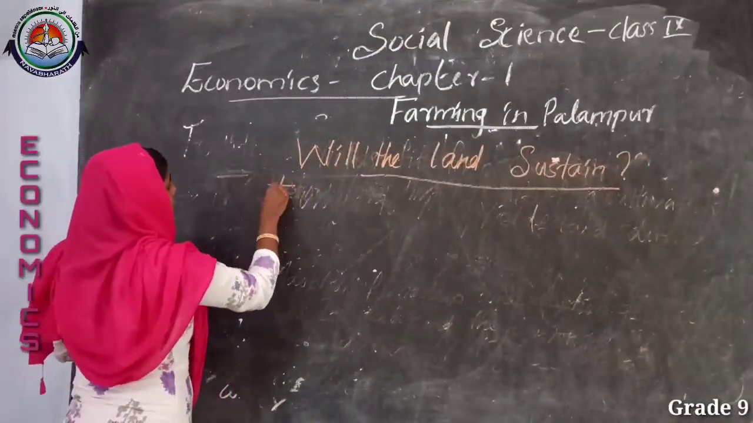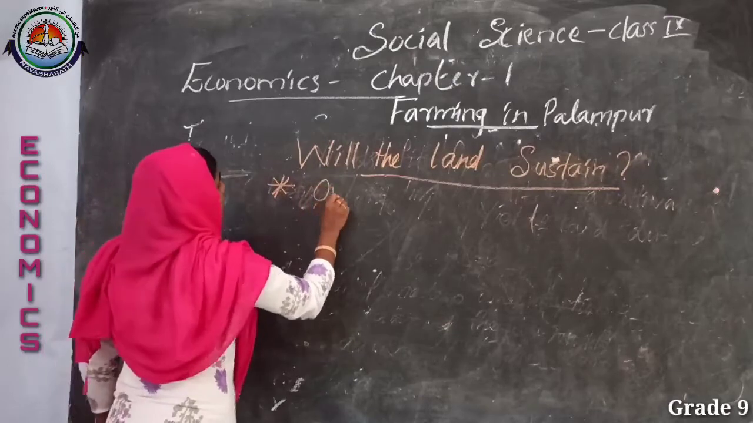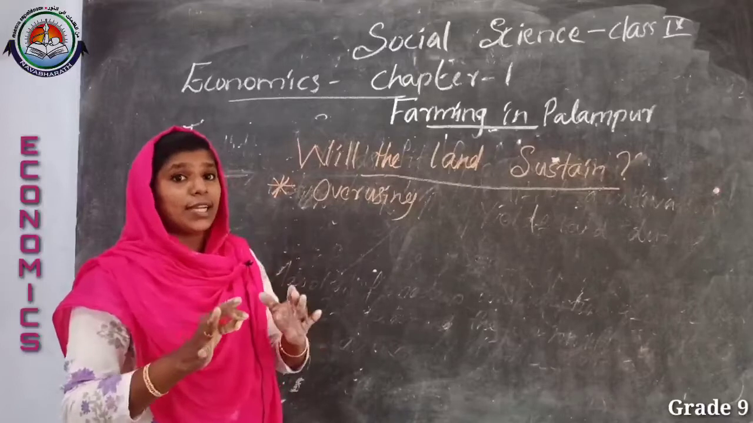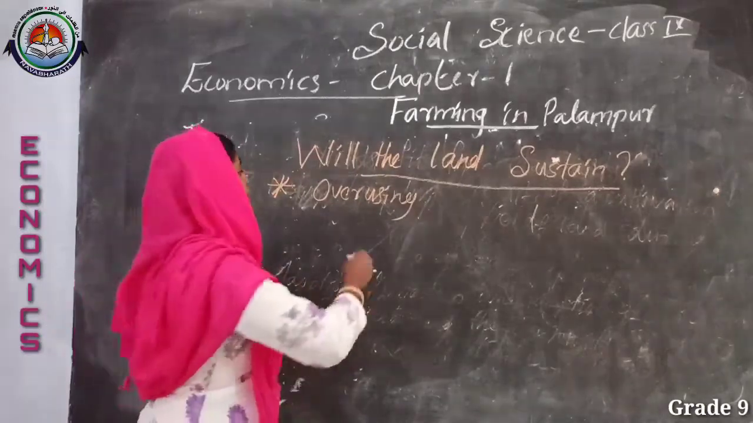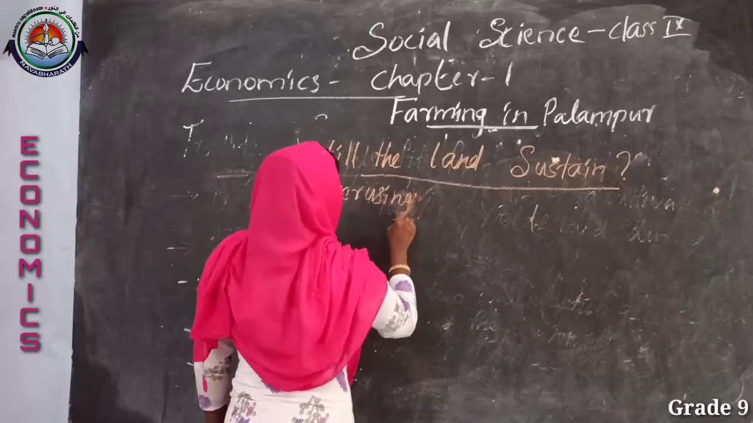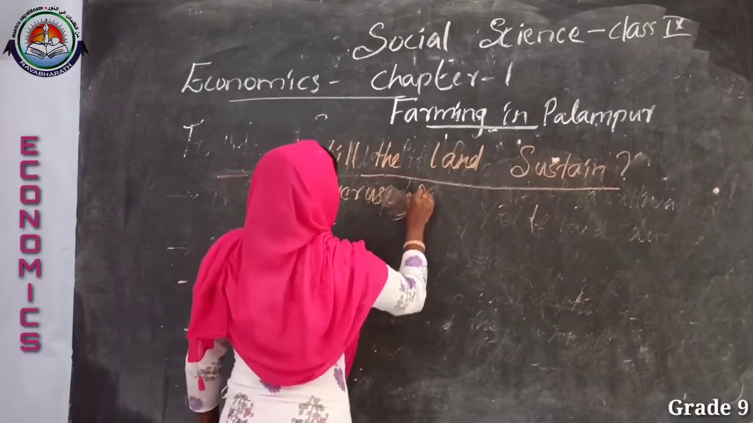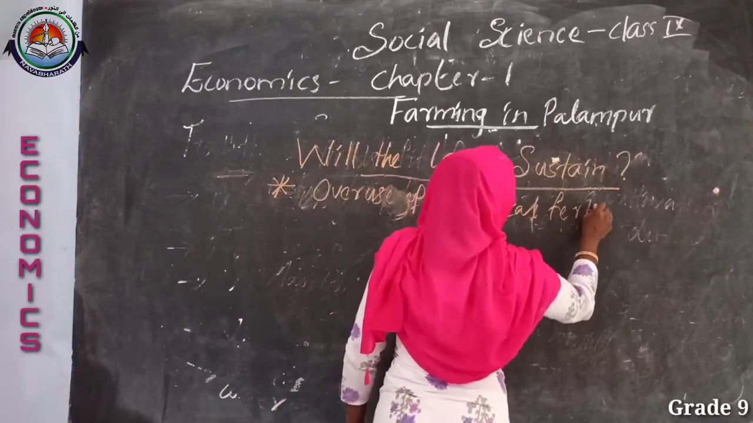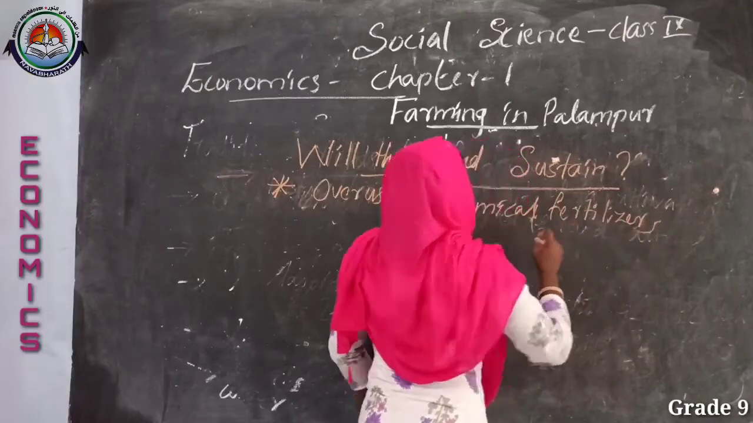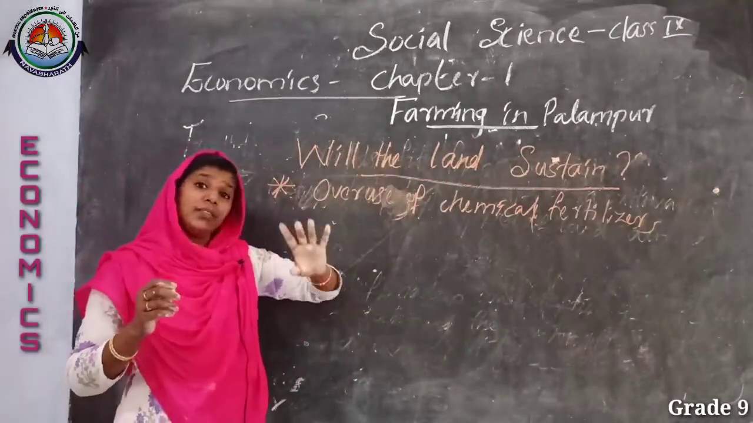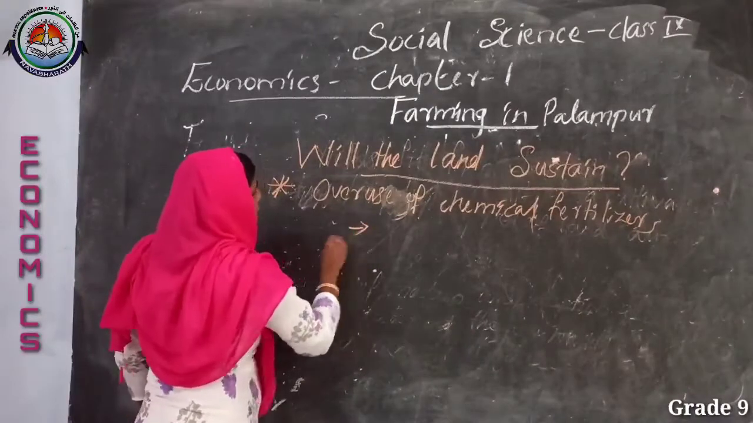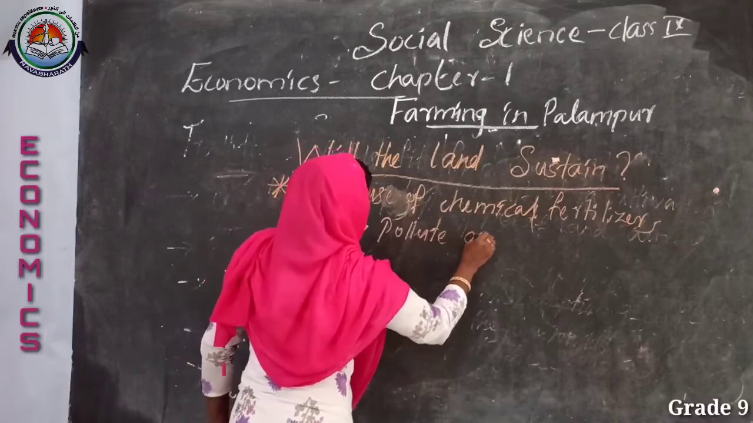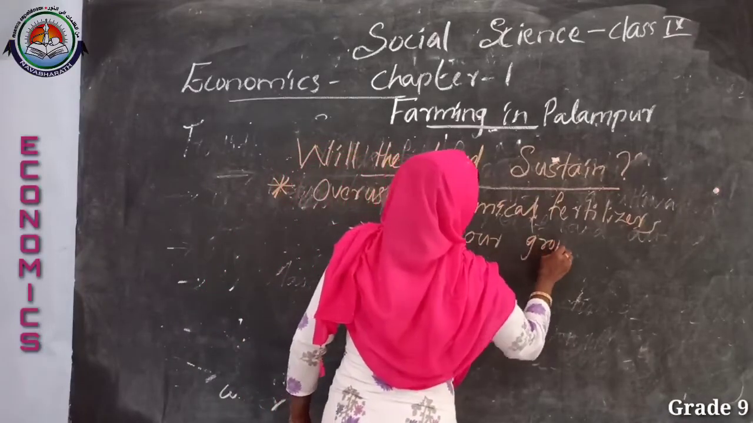Let us check what the factors are that prohibit the sustainability of land. The first factor is the overuse of chemical fertilizer, and it is also the first and the most important factor that prevents our land from its sustainability. Chemical fertilizers affect the land in many ways. The first is that they pollute our groundwater.